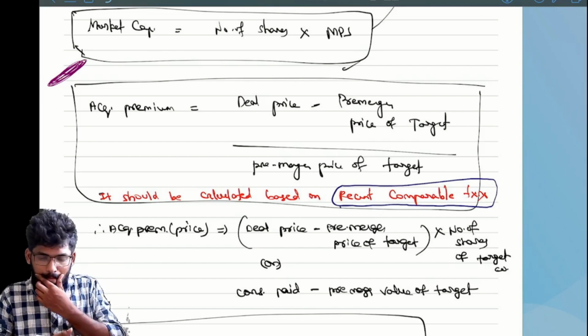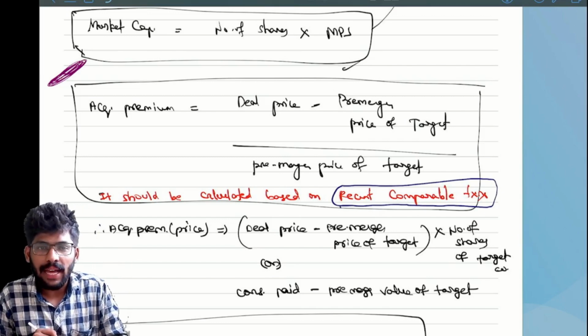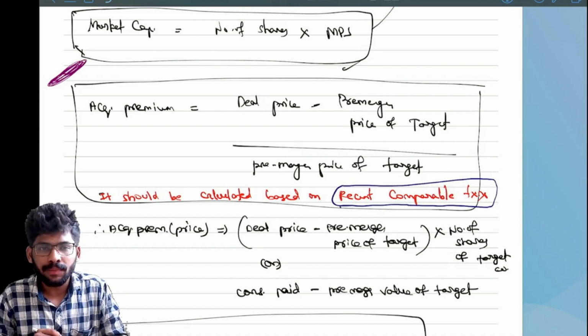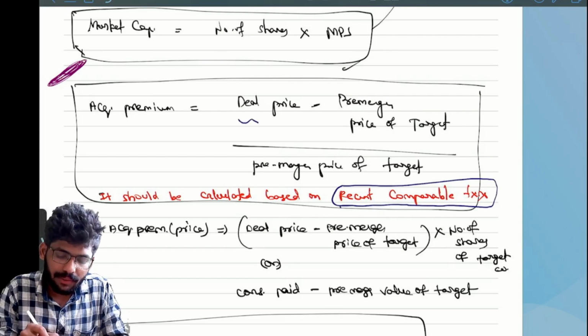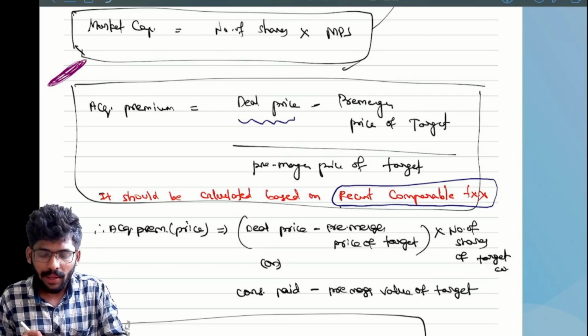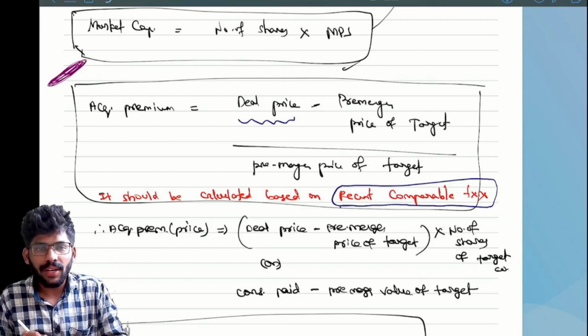Okay, now what is the formula here? Deal price minus pre-merger price of a target. Target company means the company being acquired. So before the merger, whatever the market value is, we need to subtract from the deal price. Deal price minus pre-merger price of the target, divided by pre-merger price of the target, then we will get acquisition premium. Are you getting my point?